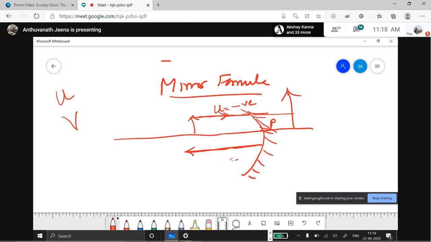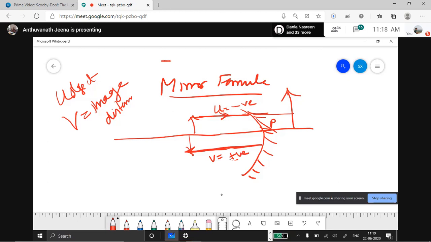Okay. Now, what is the image distance? This is object distance. U is object distance. V is image distance. What do you mean by image distance? I'll tell you. The image distance is the distance between the image formed and the pole of the mirror. See, this is from the pole I should calculate. So this V, you have to calculate from here, so this will be positive.